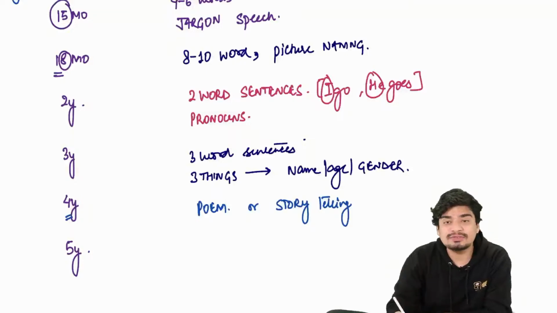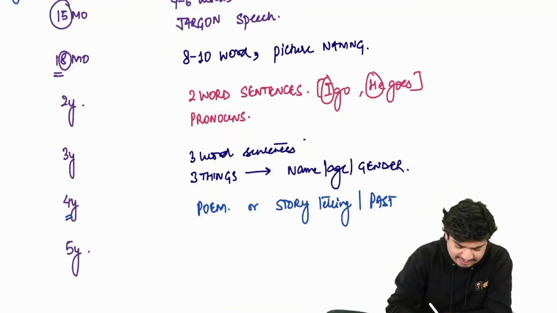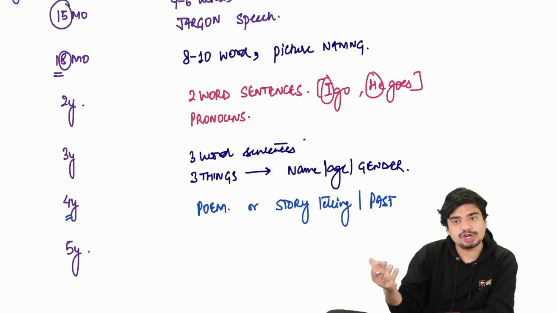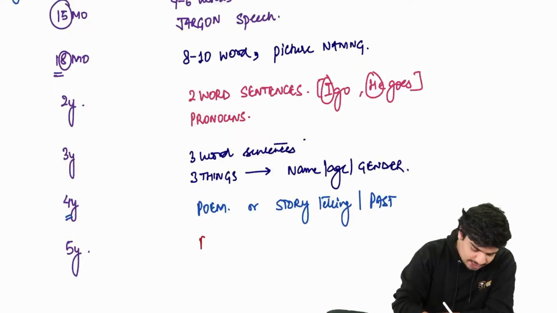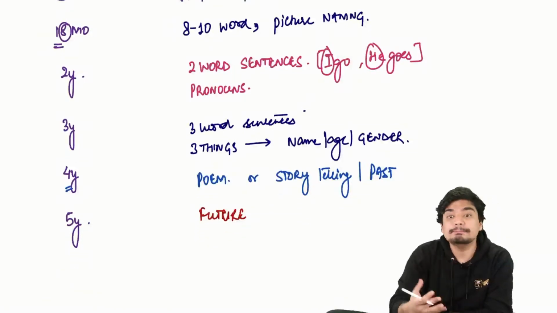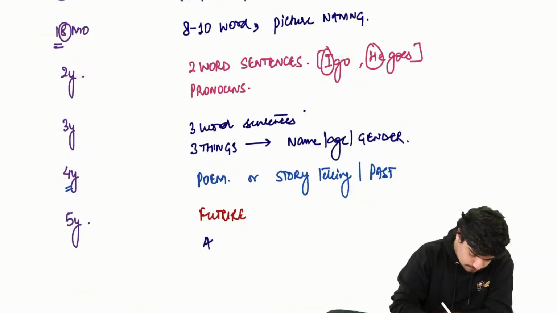Similarly, another word has 4 letters in it. Past has 4 letters in it. So the child is able to use past tense. After past will come future. So future tense will start at 5 years of age. At 5 years, the child also asks the meaning of words.